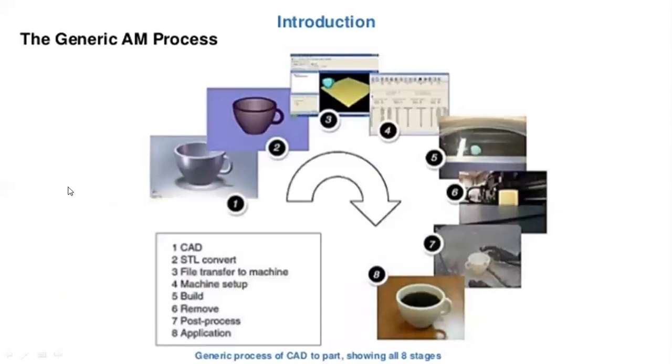So what are the process steps to develop a product in additive manufacturing? He is taking one example, the coffee cup he is creating. What are the steps to be taken, and what is the process he is following to develop a product in the additive manufacturing process?